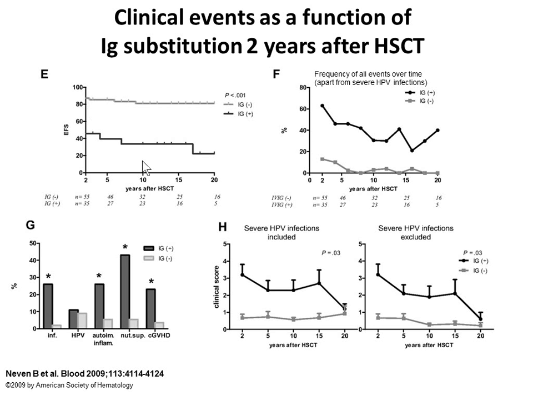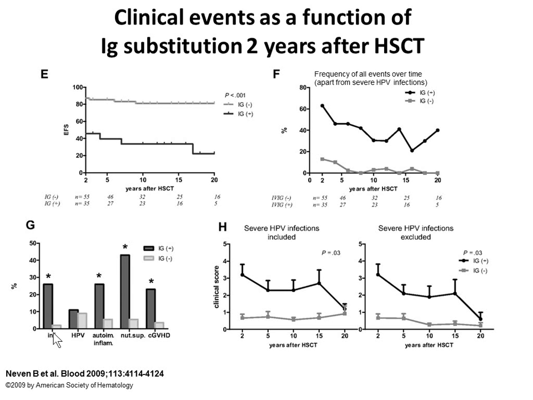And if they look at the event-free survival, the difference is very impressive. If they look at the frequency of all events apart from severe HPV infections, and they do this because HPV infection is a true problem for JAK3 and gamma-C SCID, there is also a huge difference, meaning that if you need IVIG, you do poorly.